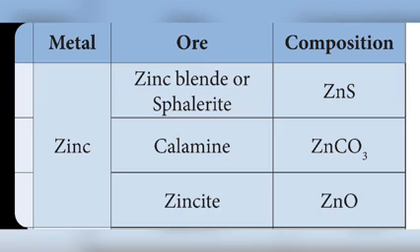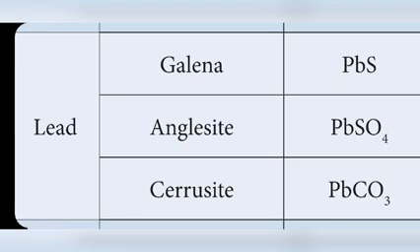For hematite the formula is Fe2O3, magnetite Fe3O4, siderite FeCO3, iron pyrite FeS2 and limonite Fe2O3.3H2O. So these are the ores of iron. Like aluminium, here also they may ask, write the ores of iron, so you have to write these ores with the formula. This is also one of the 2-mark questions.